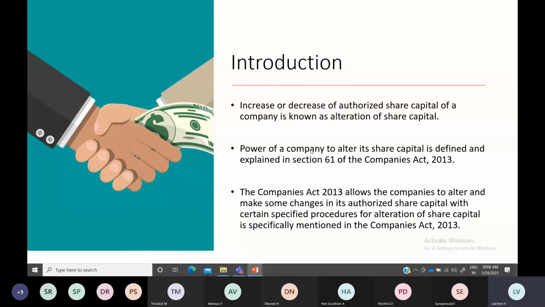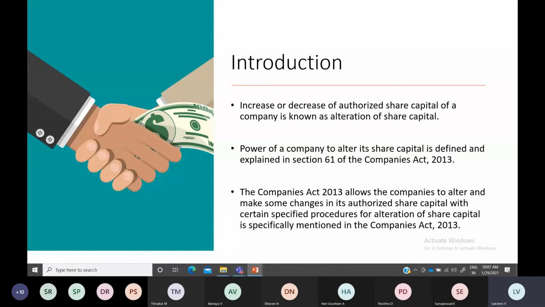If you require additional funds for your business, and you are already doing business and have raised funds through share capital, you have already gone to the public once and got subscriptions. Say I started a business, needed around 20 lakhs, and raised that from the public. Now I want to expand to a larger scale, or involve myself in new projects to earn more profits and returns. In such a situation I can increase my authorized share capital.